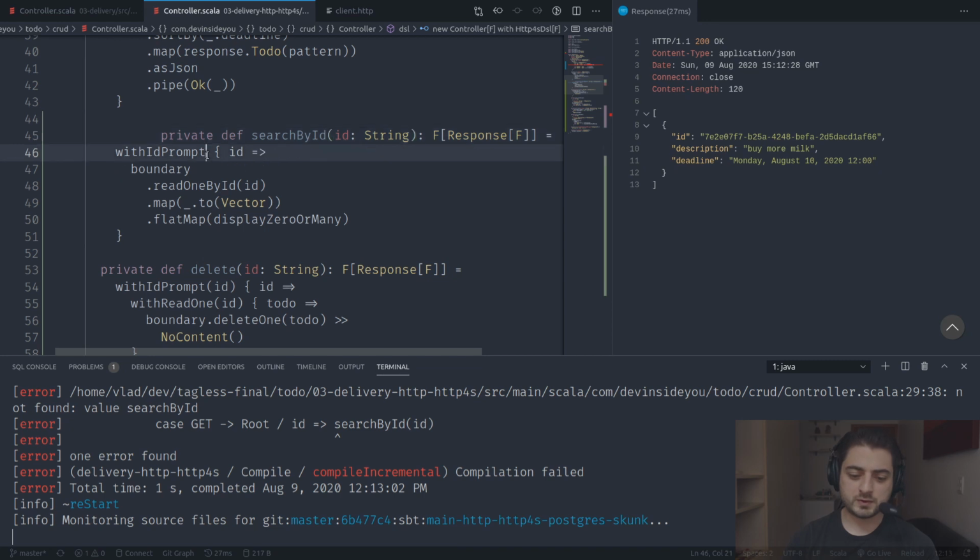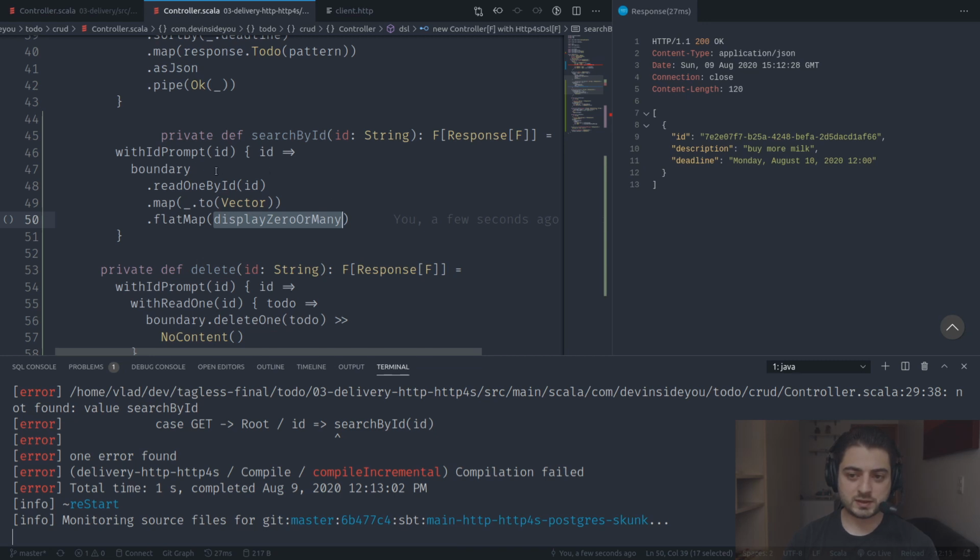We're going to remove all of these weird strings at some point. Well, not this particular one, but like over here. Okay, with ID prompt, ID boundary. So over here there was a trick. We were converting an option to a vector because we had this helper function display 0 or many. So with this one, we're not going to do this.